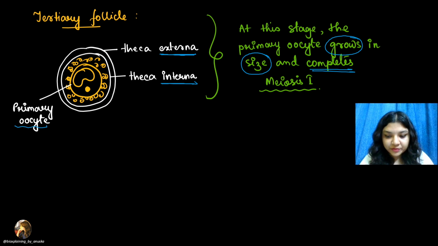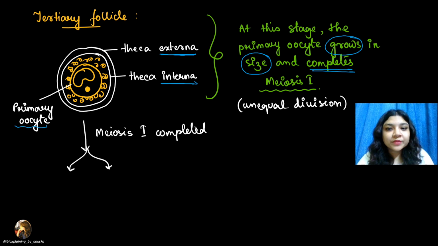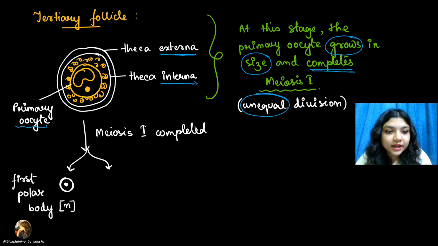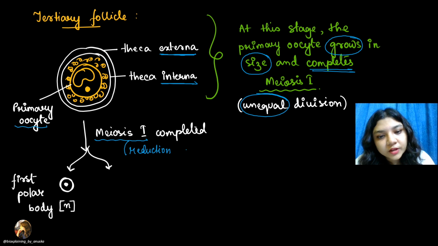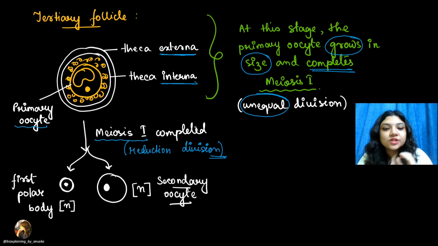Meiosis 1 will be finished. So when meiosis 1, which is an unequal division in this case, gets completed, what will be produced? As you can see here, unequal means two cells are produced that are of different sizes, right? So one small cell is produced which we call the first polar body, and this is haploid. Definitely, because meiosis has happened. What does meiosis mean? Meiosis 1 is a reduction division, right? So the first polar body is produced and the second cell is what? It is also a haploid cell which we call the secondary oocyte. So after meiosis 1 is completed, one is the small cell which is the first polar body, that is haploid, right? This one is what? Haploid.